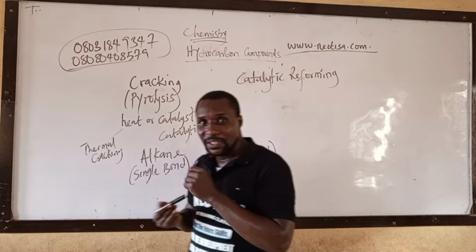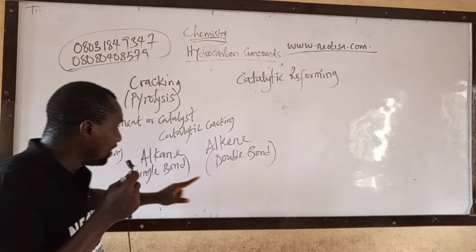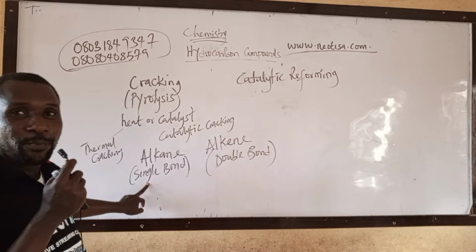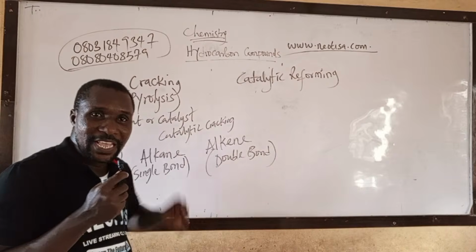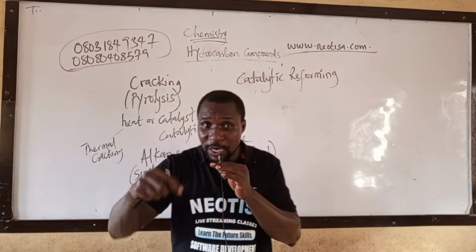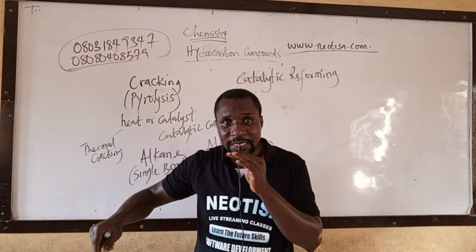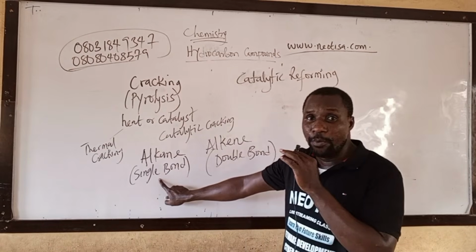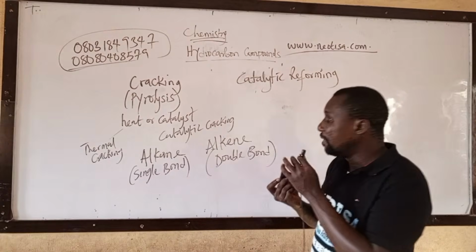The products that we get during cracking are alkane, single bond, and alkene, double bond. They will ask which products will be formed during cracking. The answer is alkane, which is single bond, and alkene, which is what? Double bond.